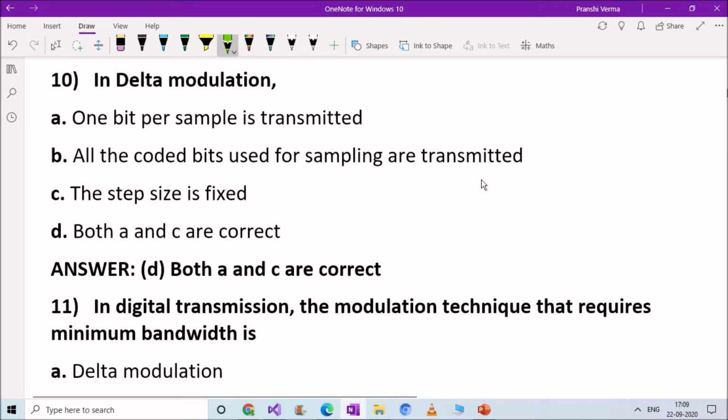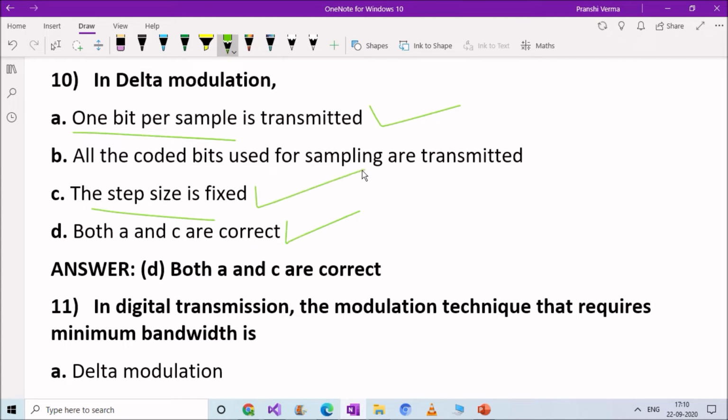Next question. In delta modulation, option A, 1 bit per sample is transmitted. Option B, all the coded bits used for sampling are transmitted. Option C, the step size is fixed. Option D, both A and C are correct. Right answer here is option D, both A and C are correct. It means in delta modulation, 1 bit per sample is transmitted and the step size is fixed. Option B is false here.